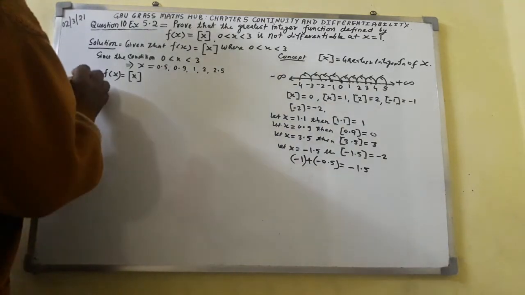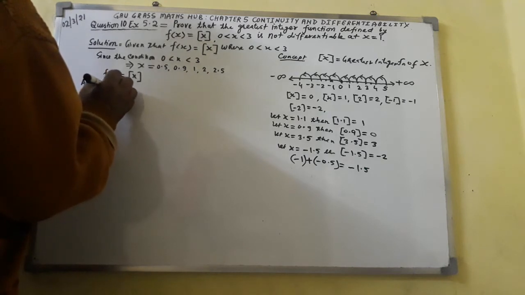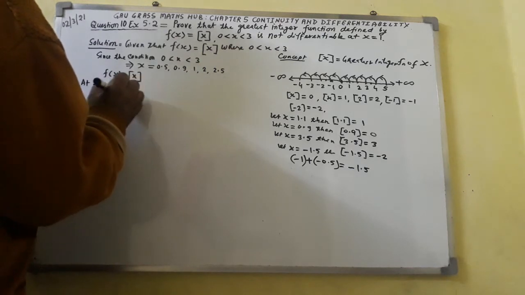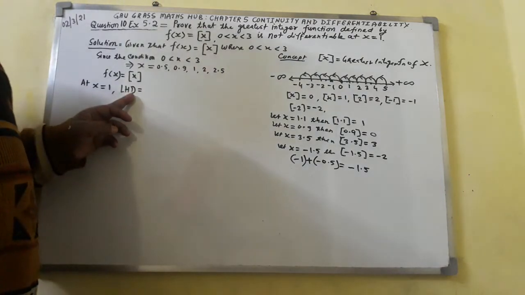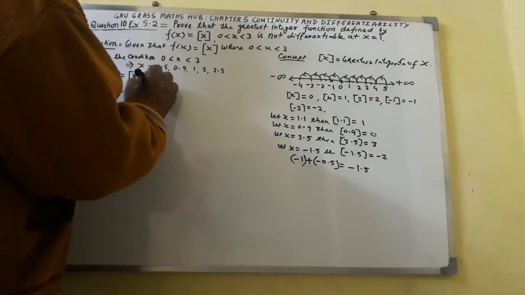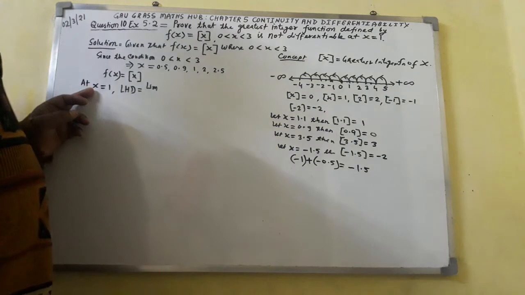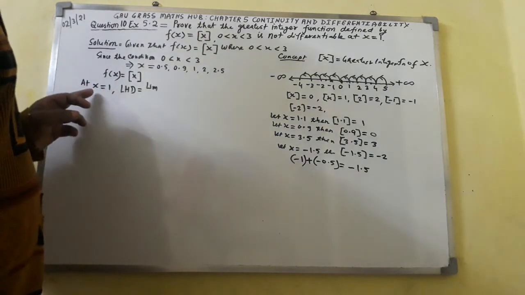So here I shall write at x equal to 1, left hand derivative at x equal to 1, limit x tends to 1.